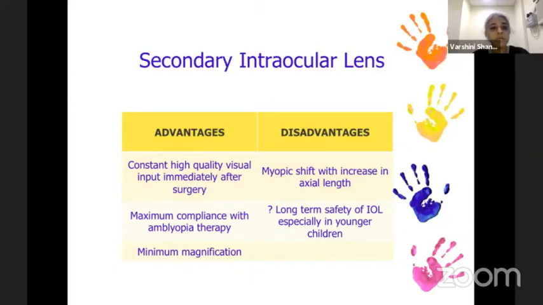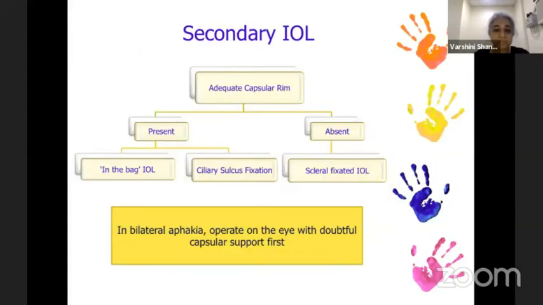Advantages are, of course, constant high quality visual input immediately after the surgery. The disadvantages are that if we do the intraocular lens at, say, 2 years of age, the myopic shift still tends to happen and is unpredictable. And the previous complications which we mentioned regarding glaucoma and so on are still present if you introduce an IOL, especially into a small eye.